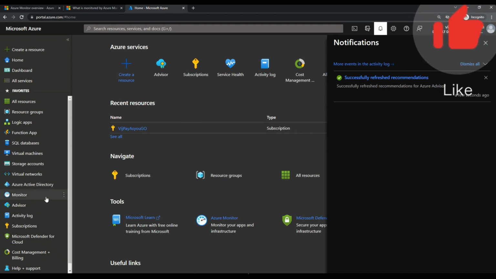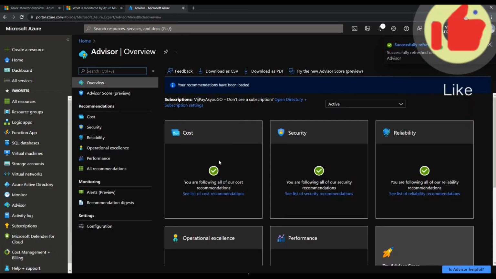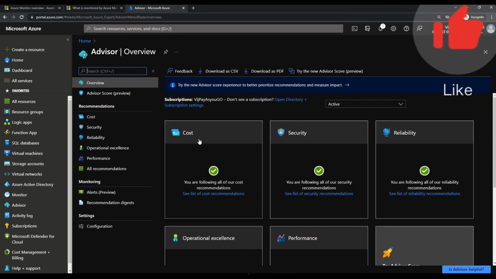So if you want to explore what recommendations were given, you can come down here to the Advisor section, and here you can see there will be a lot of advice that Microsoft gives you based on your configuration or usage pattern. It gives you recommendations on cost, security, reliability, and many more. So I would say whenever you are using Azure, this is the space that you want to come to very often so that you can learn and gain insights on Microsoft best practices.